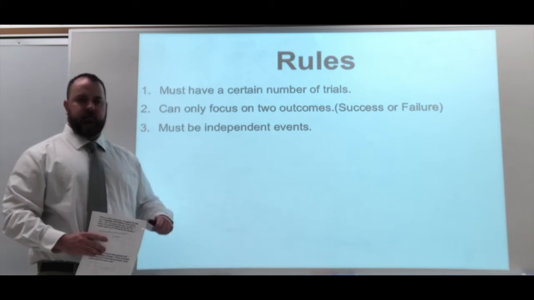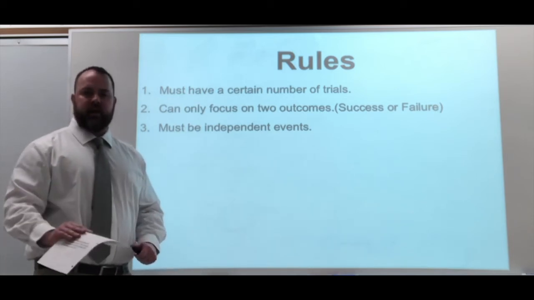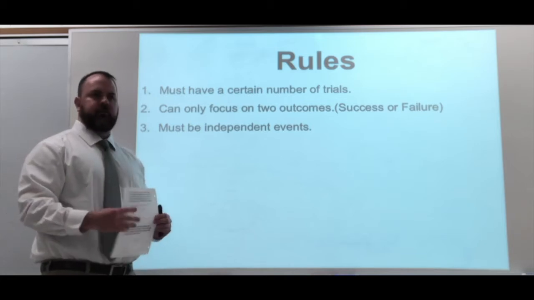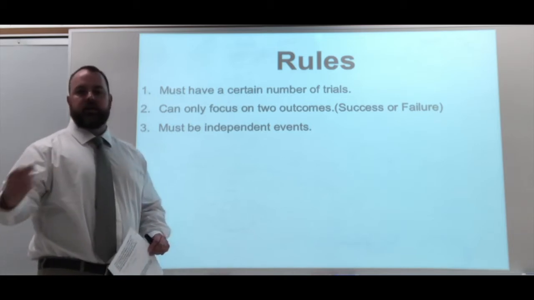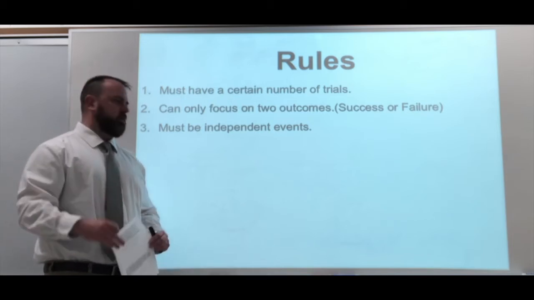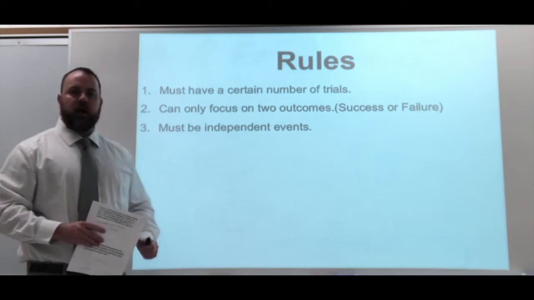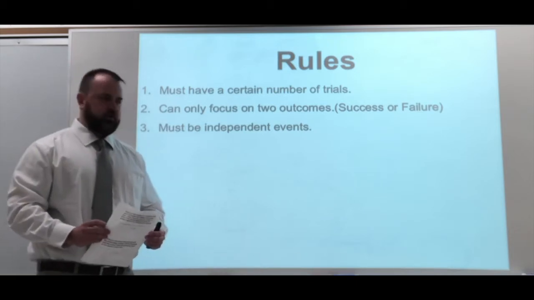And they must be independent events, meaning that percentage, in our case 9 out of 11, was going to be set. It didn't say, okay, if you get 1 person that loves rugby, now it's going to be 8 out of 10. That 9 out of 11 was a set probability for our situation so we could move forward. These are the 3 rules that you're going to need to follow for the binomial distribution.